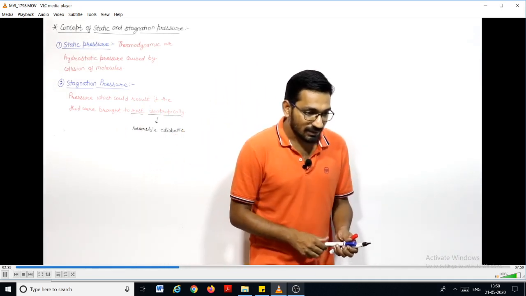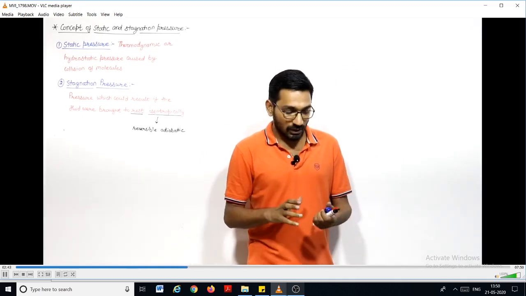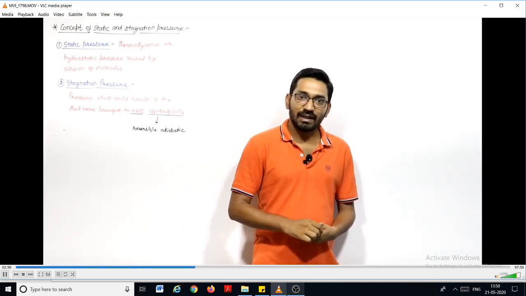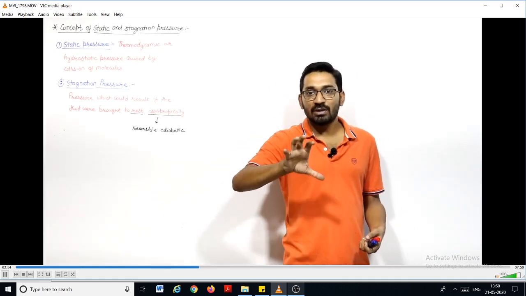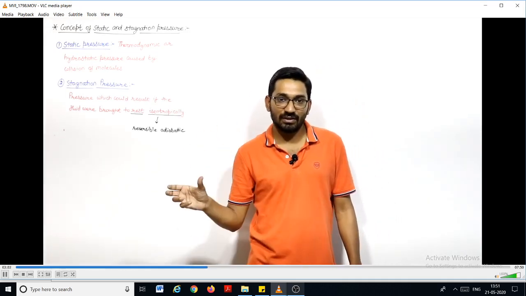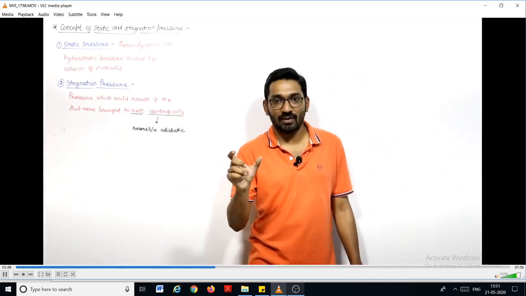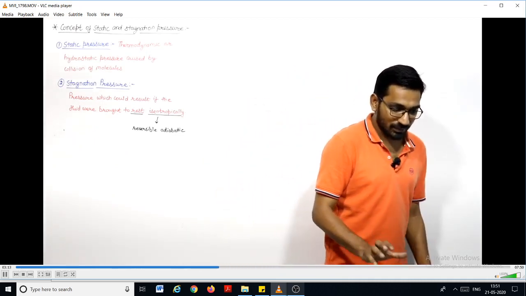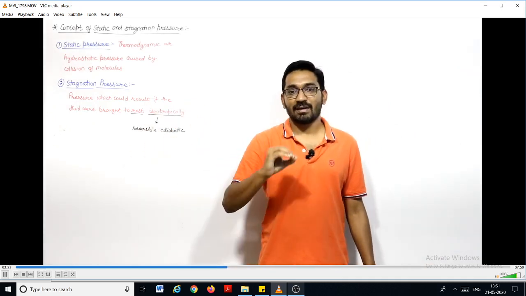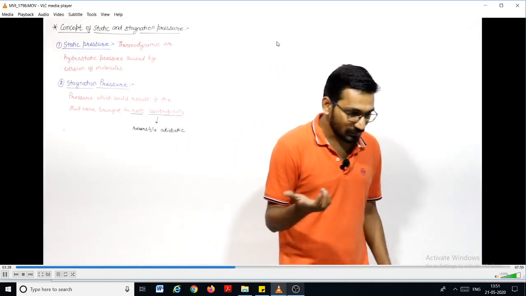That means I can say that the entire kinetic energy of the fluid, you know that there are three types of energy which we studied in general: pressure energy, kinetic energy, and the potential energy. If I use the complete kinetic energy of a fluid and convert it into the pressure energy, then that pressure, when the kinetic energy is zero and complete kinetic energy is converted into pressure energy, that time the pressure is known as the stagnation pressure, right? And this process shall be carried out in a reversible adiabatic manner only, right? If it is not reversible adiabatic, then it cannot be called a stagnation pressure, right?